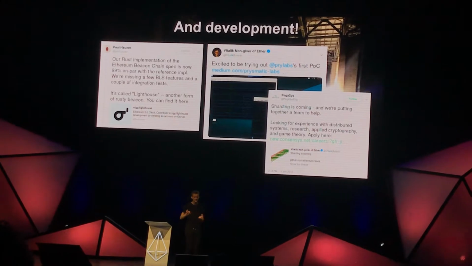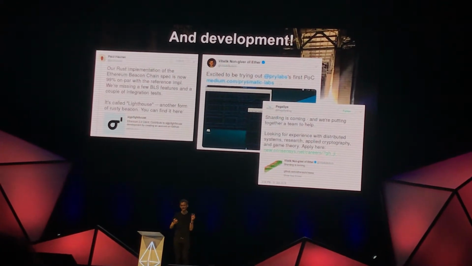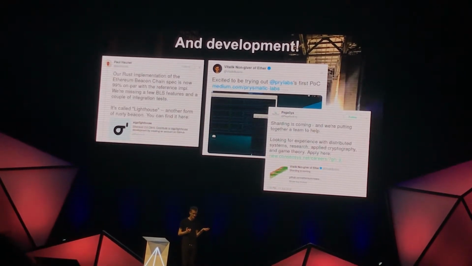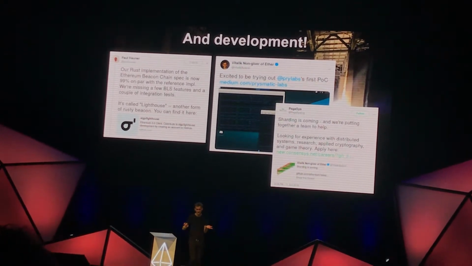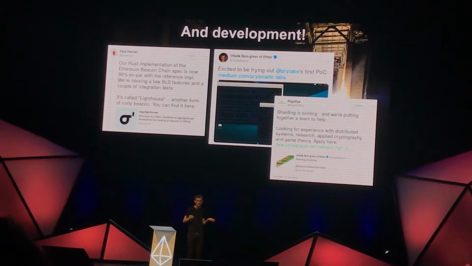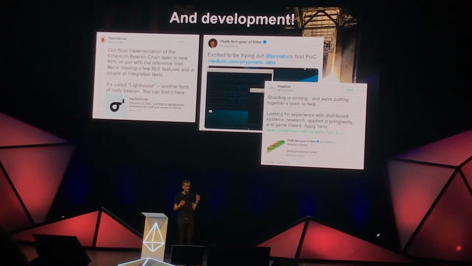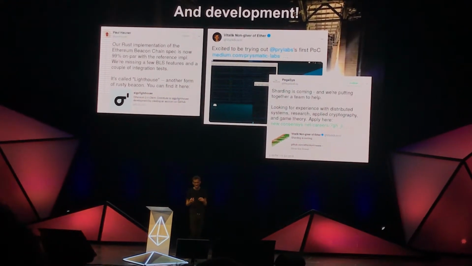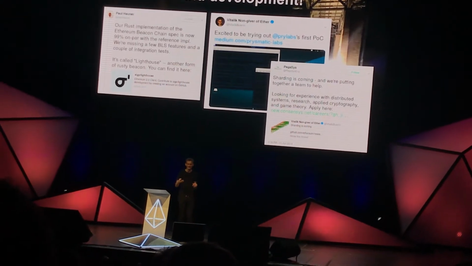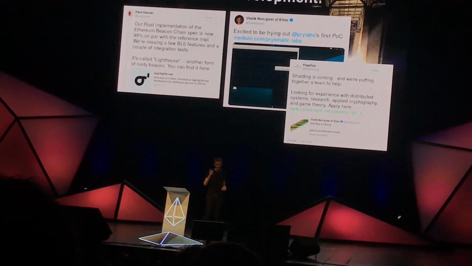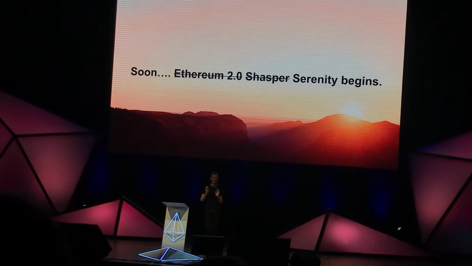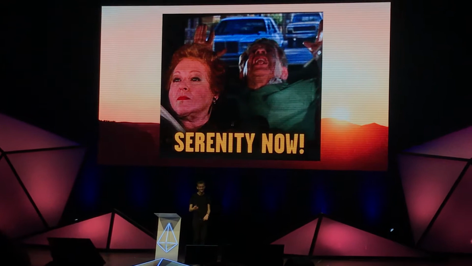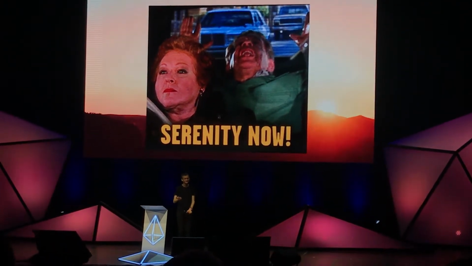So the client that the Ethereum Foundation works on is actually the Python client. And so it has plenty of use cases, but Python just as a language has inherent performance limitations, and so there's always going to be an incentive to try running the stuff built by the wonderful folks at Prysmatic and Lighthouse and Status and Pegasus and all the other teams that are popping up seemingly every month. So soon, something which is totally not going to be called Casper, Serenity begins. Yay! Anyway.